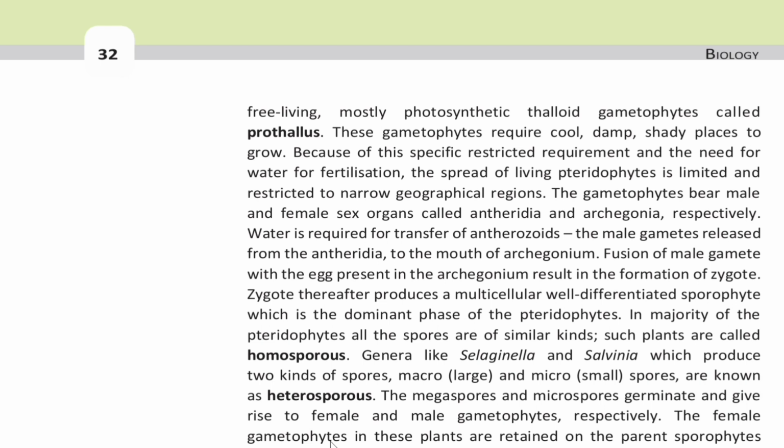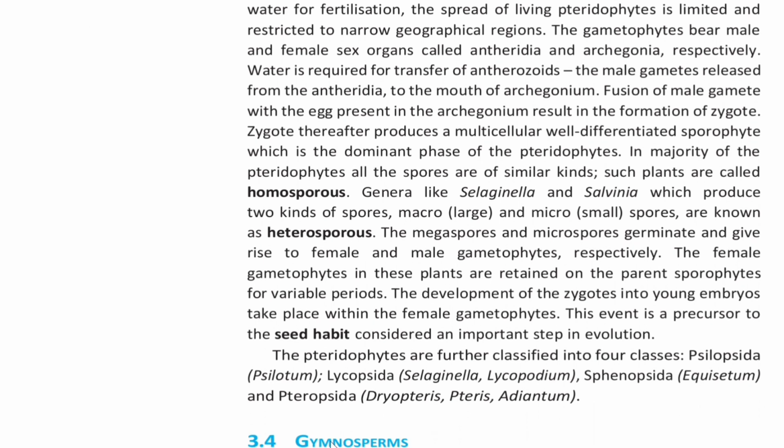Genera like Selaginella and Salvinia, which produce two kinds of spores, macro, that is large, and micro, that is small, spores, are known as heterosporous. The megaspores and microspores germinate and give rise to female and male gametophytes, respectively. The female gametophytes in these plants are retained on the parent sporophytes for variable periods. The development of the zygote into young embryos takes place within the female gametophytes. This event is a precursor to the seed habit, considered an important step in evolution.